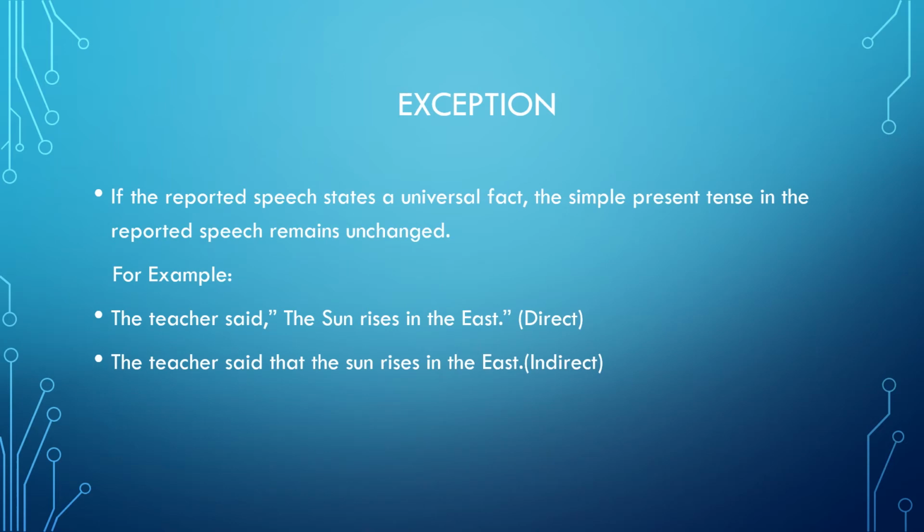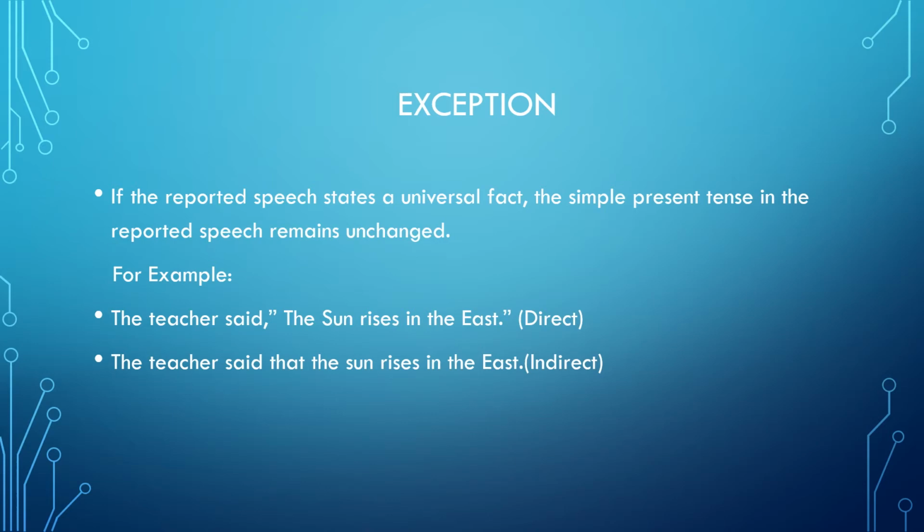Now there is an exception to these rules. Whenever I am reporting the speech of a person, I have to change words which show nearness or specific time. I have to change the tense from present to the corresponding past. I have to change the pronoun.